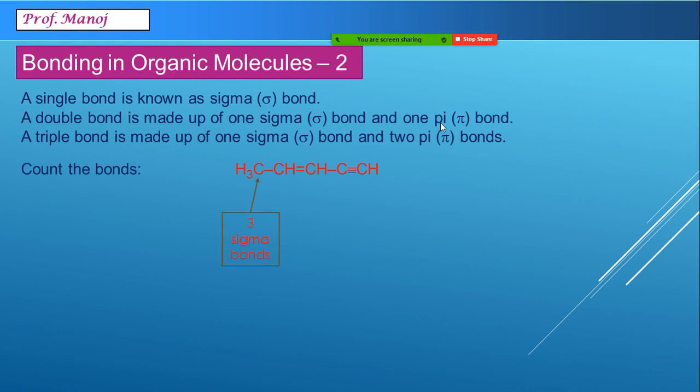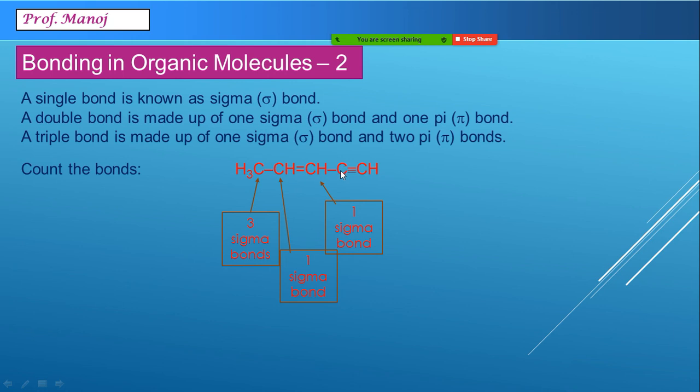Here you can see this particular carbon has three carbon-hydrogen bonds. Here we can see there is one carbon-hydrogen bond. Here there is one carbon-hydrogen bond.